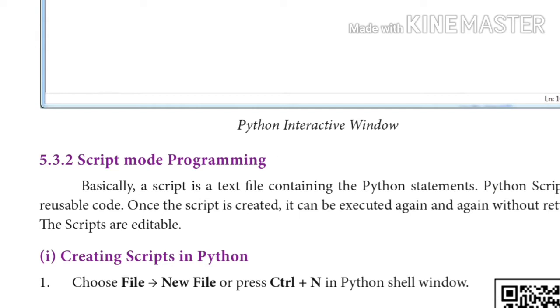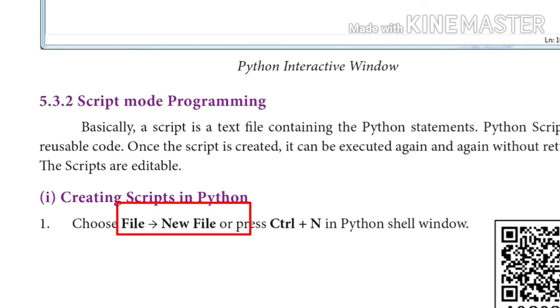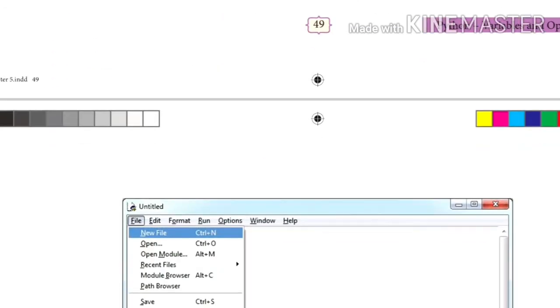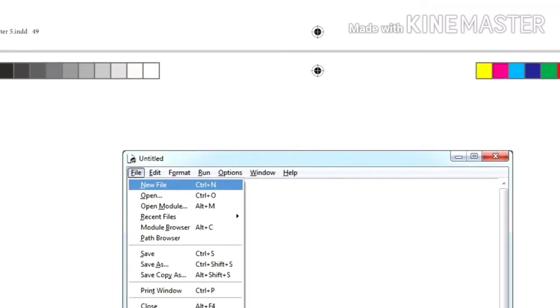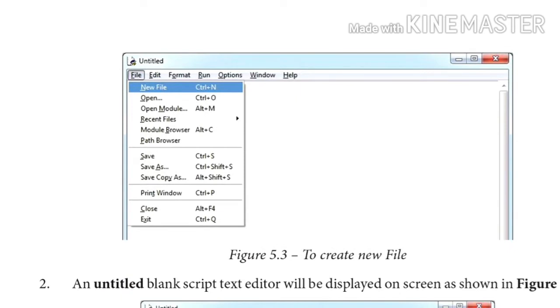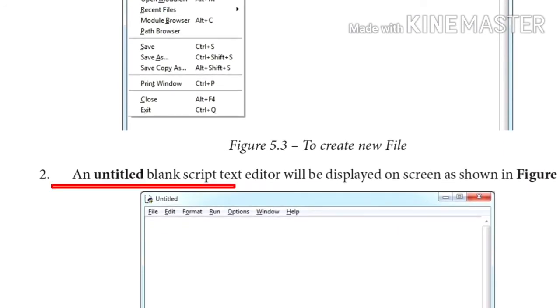How to do it? The first step is creating a script in Python. How to create a script in Python? First choose File and then New File. Otherwise, simply use the Ctrl plus N shortcut from the Python shell window. In this window it is given as File, New File, or Ctrl plus N. What happens is an untitled blank script text editor is displayed as shown in the figure.